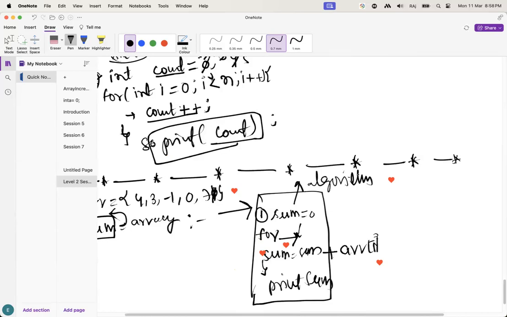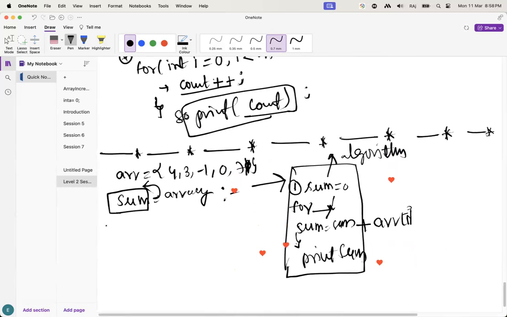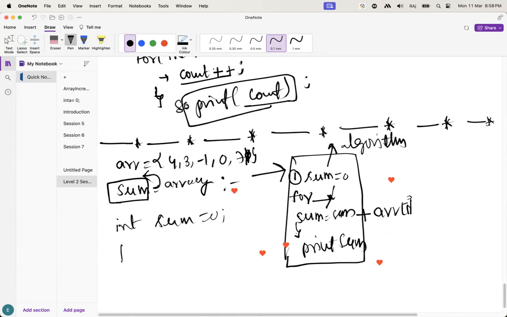How am I going to implement this one, guys? I am going to take it like this: int sum equal to 0. We have to take a for loop. Guys, for the for loop, what do I have to take here? i value is 0, until how many times I want to rotate, I mean, I want to move, array dot length, i plus plus.